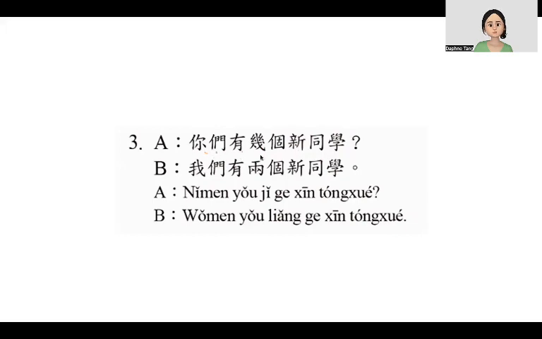Before a measure word, the number 2 is pronounced 两. So 两个新同学. 我们有2个新同学.